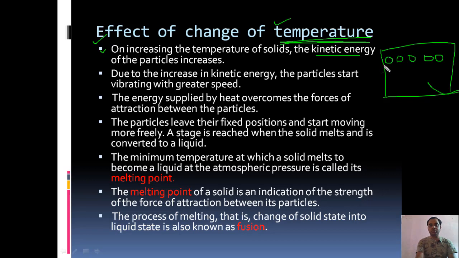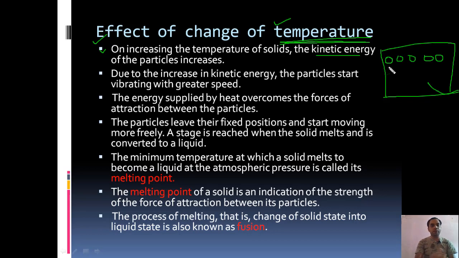In the previous class we saw that the particles are not stable. They are vibrating about their mean position. So when the temperature increases, the vibration or the motion of the particles increases, that is, their kinetic energy increases. Earlier, when the ice was at a certain state, its molecules were vibrating a little bit.